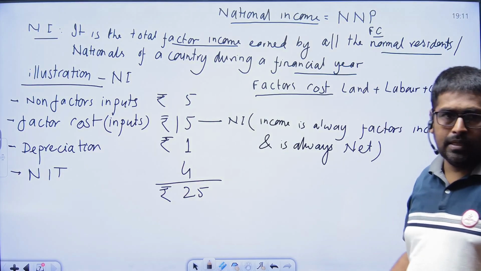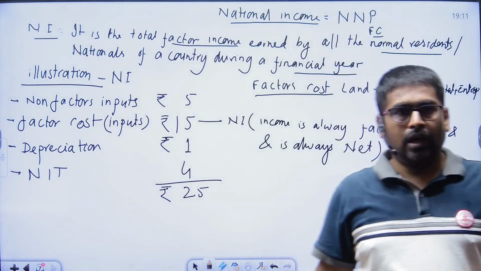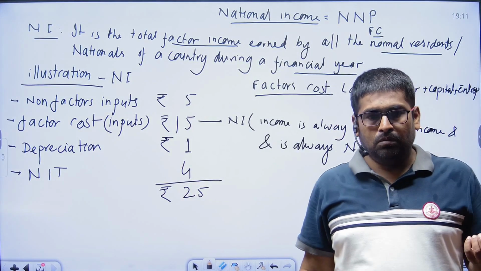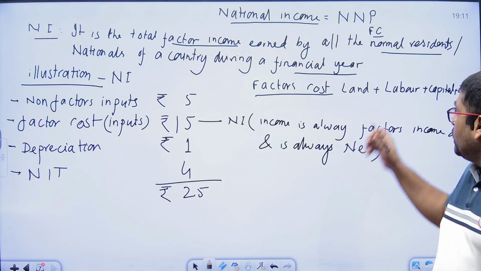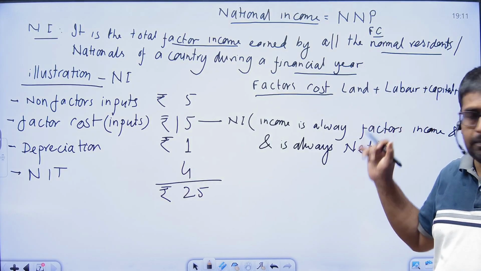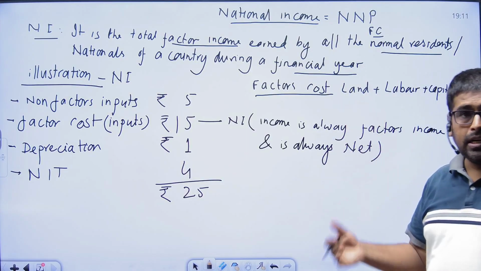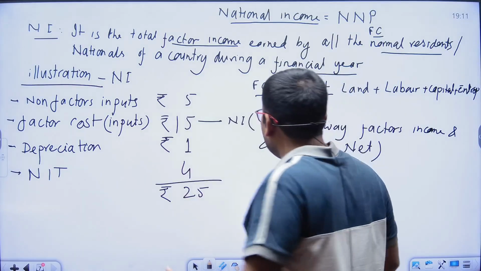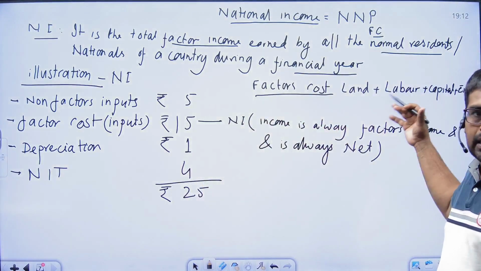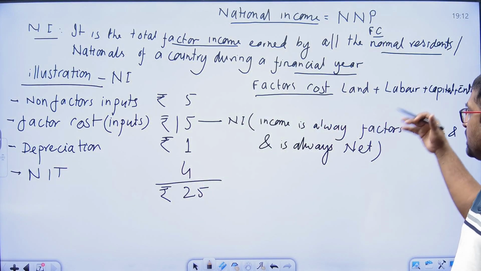The entrepreneur is the one who starts the business and bears the risk. For starting any business, we need these factors for the production of goods and services.